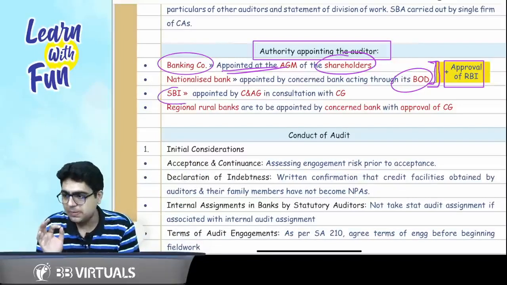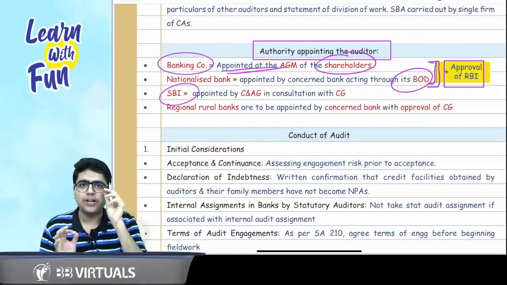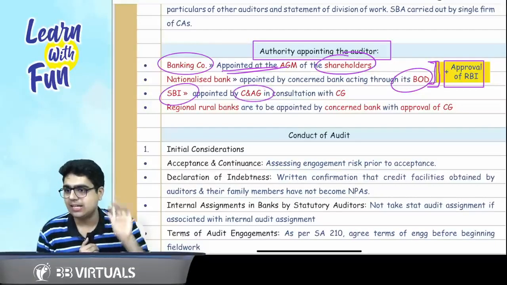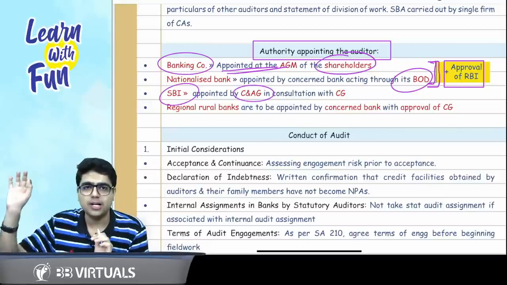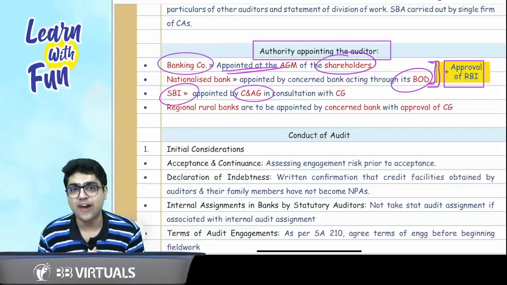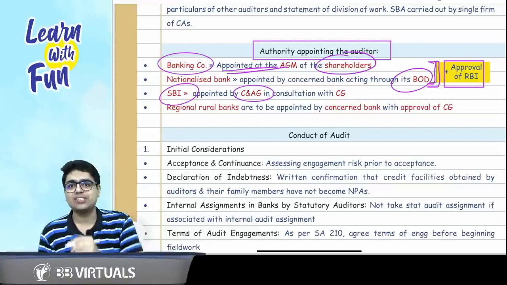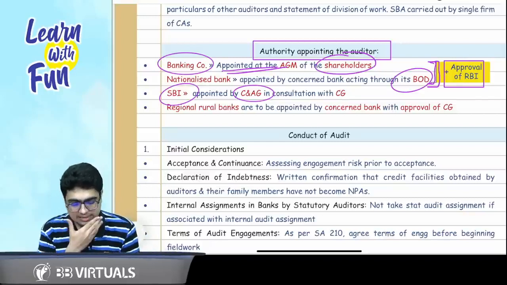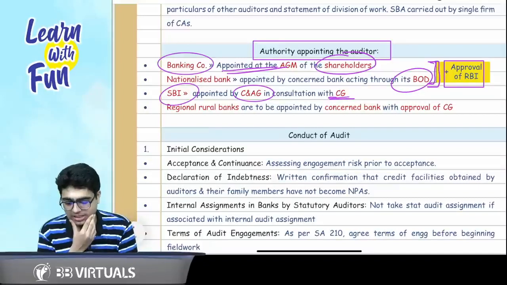Now comes SBI. Sir, SBI is State Bank of India, which is a government bank. In that, the appointment shall be by C and AG. Why C and AG? Because SBI is a government company and we have studied in section 139 subsection 5, right? Appointment of subsequent auditor in case of government company, that is done by C and AG, but in consultation with central government.